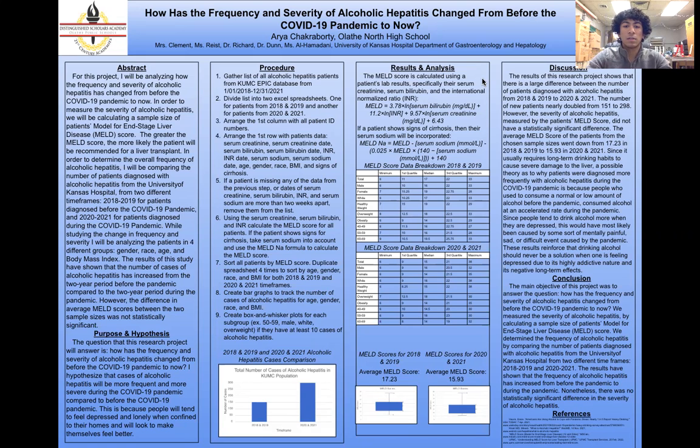And the results of the study basically showed me that the number of cases of alcoholic hepatitis, so the frequency, did increase from before the pandemic to now, but there was no statistically significant change in the MELD score of the patients from before the pandemic to now. But one thing I did see was that in the most prevalent cases of alcoholic hepatitis, the patients were usually white, and they were in their 50s or 60s,